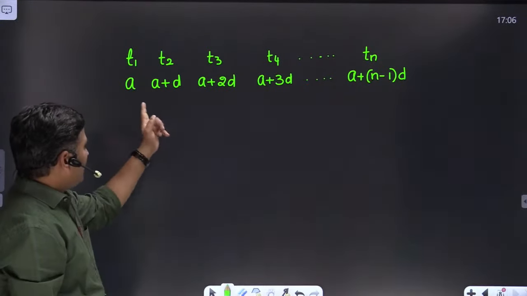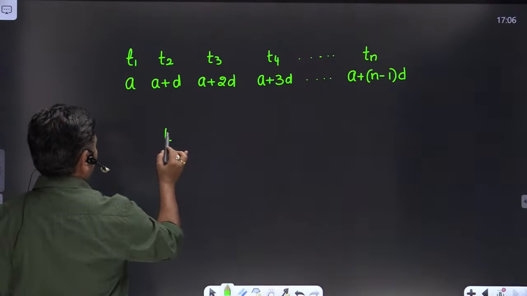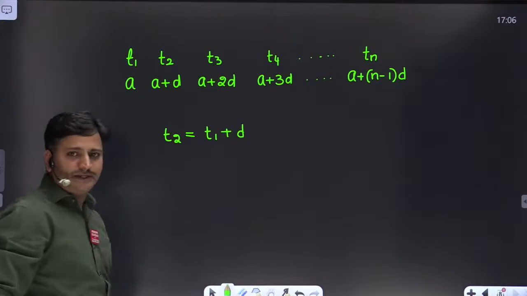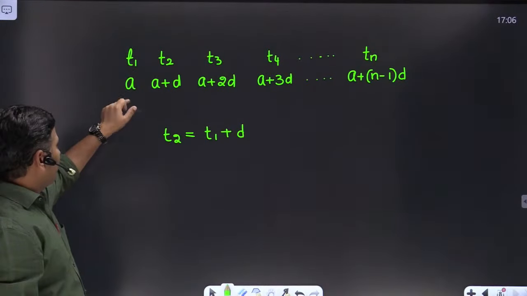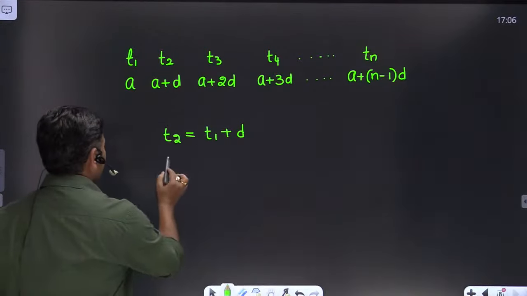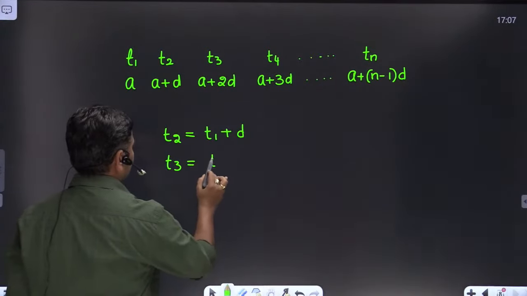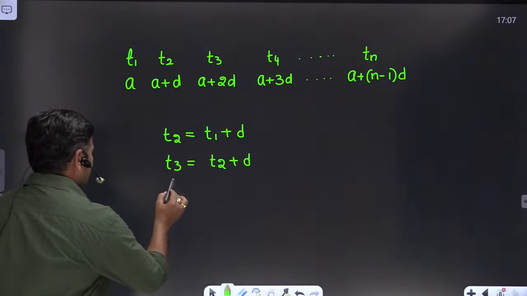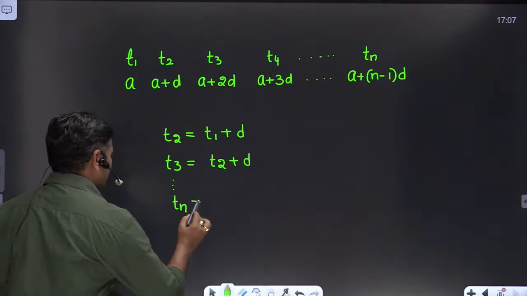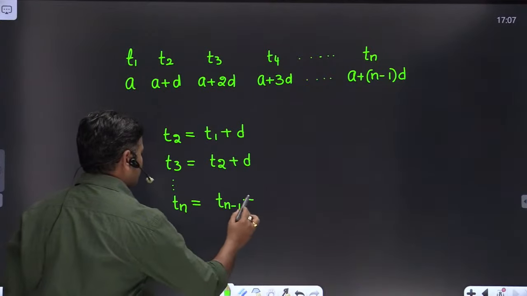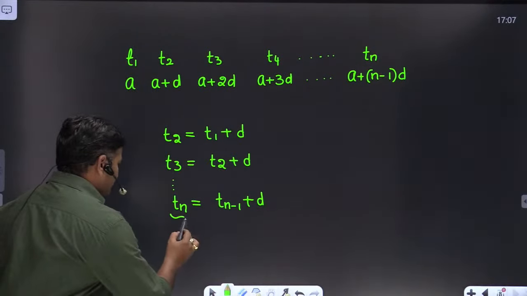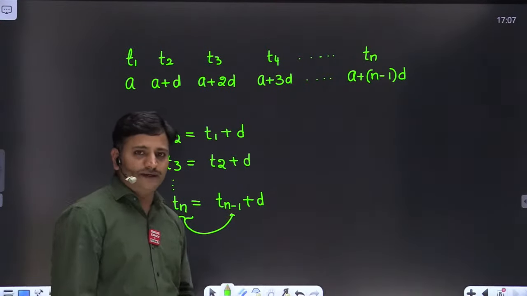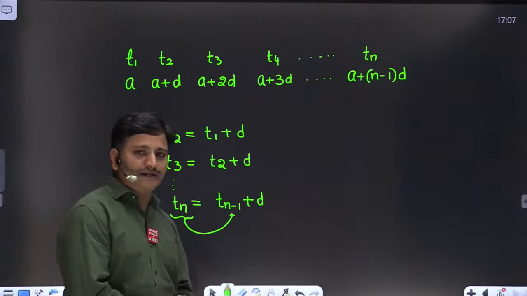If you observe the relation among all the terms, we can write t2 as t1 plus d, correct? t1 is equal to a, and a plus d gives t2, friends. Similarly, t3 we can write as t2 plus d. By continuing this process, tn we can express as tn minus 1 plus d. So the present term expressed in terms of previous term is one of the examples for recurrence relation, friends.